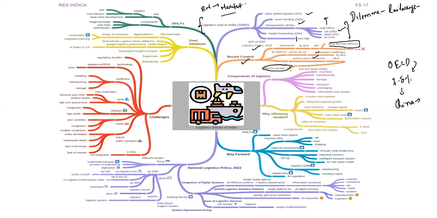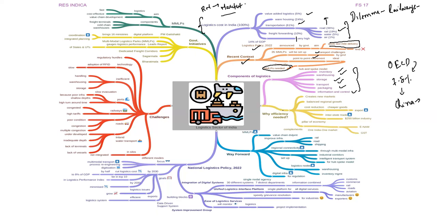Now, what are the components of logistics? The components are, first of all, inventory, warehousing, storage, transport, packaging, information, and control. These are the components on which we need to have substantial expenditure. And for decreasing our logistics cost, we need to decrease the expenditure on these particular items.